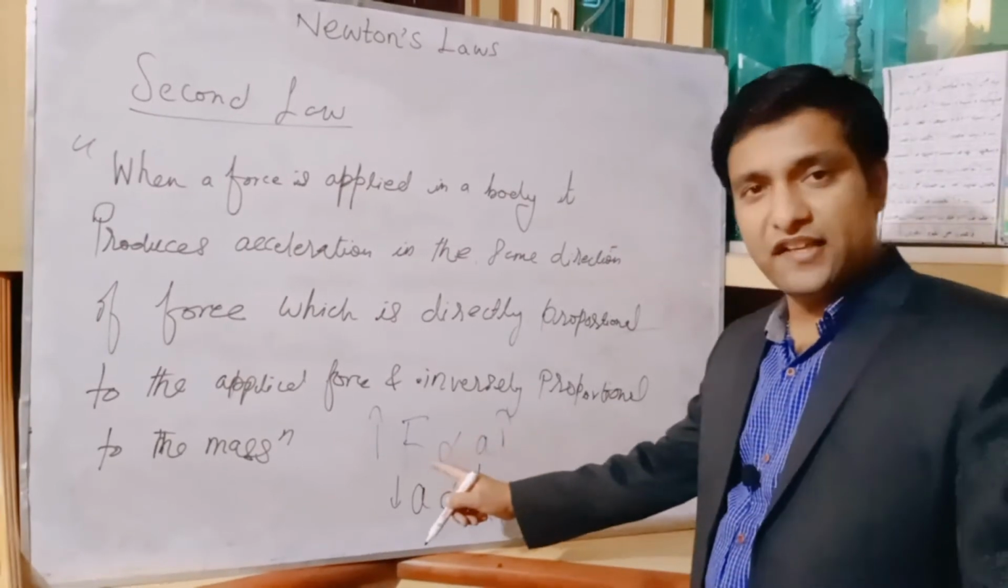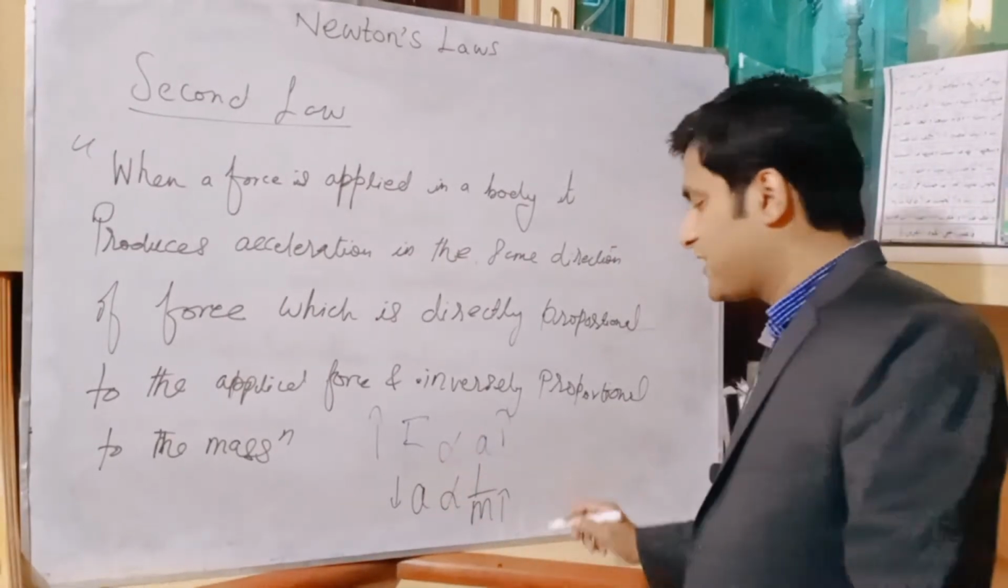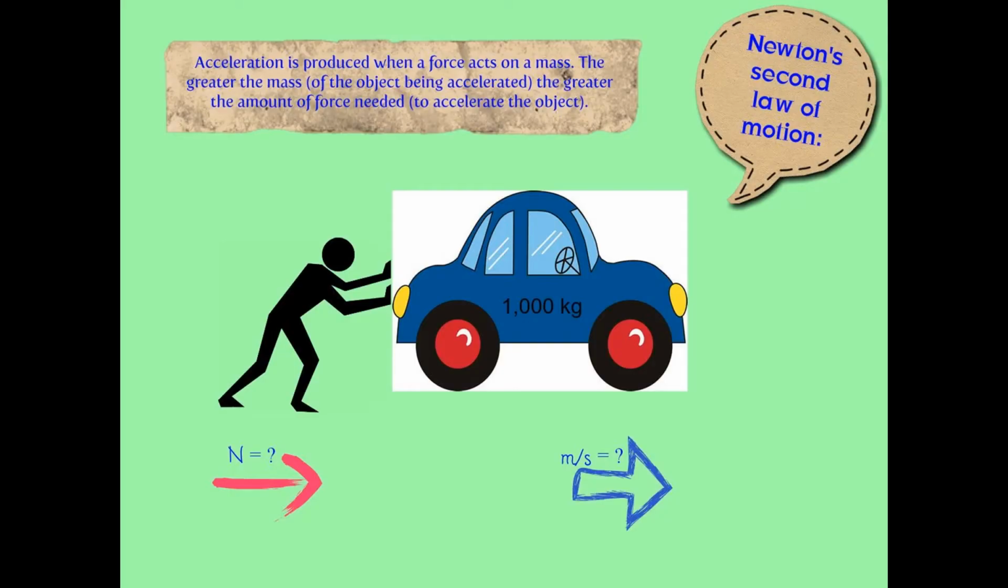If the force is kept the same, let's take an example of a car. The car has less mass as compared to the truck, so greater acceleration will be produced as compared to the truck. So acceleration produced due to the force is directly proportional to the applied force and inversely proportional to the mass of an object.